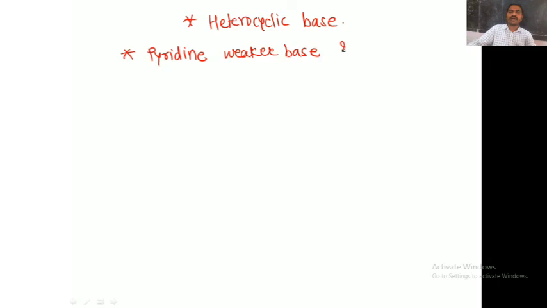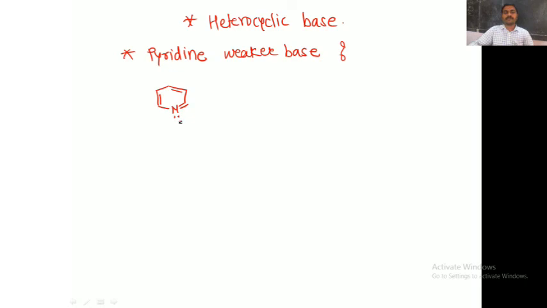Next point is heterocyclic bases. The first example is pyridine. Pyridine is a weaker base. Why? Pyridine is a nitrogen-containing 6-membered aromatic ring.